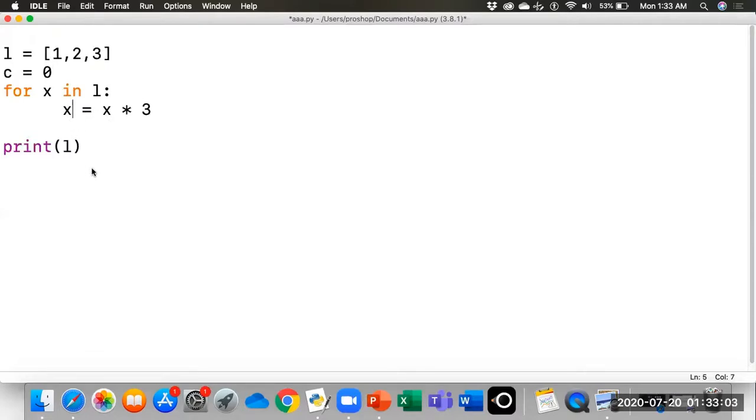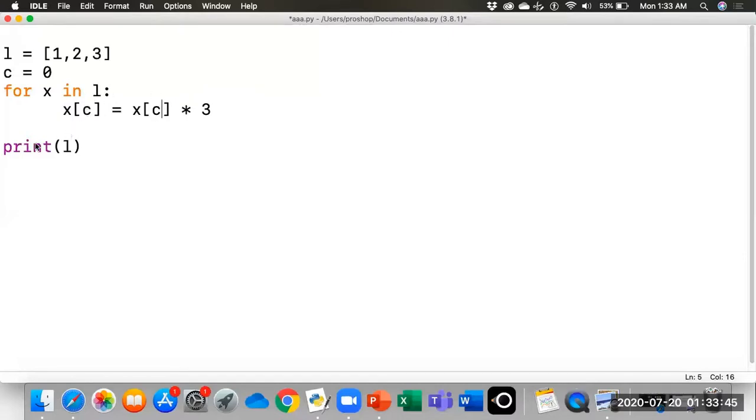As c is starting with 0, we are using c in the place of the index number. So it will access the item through its index number. We use the c variable because it will change. Then we will multiply by 3, and then we will assign it to the same item.